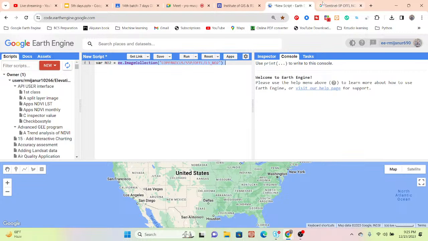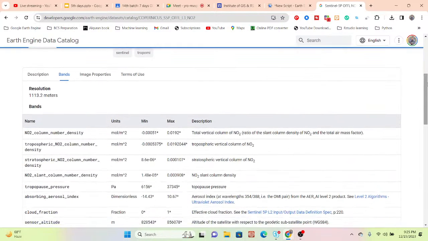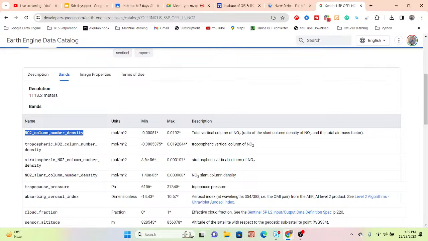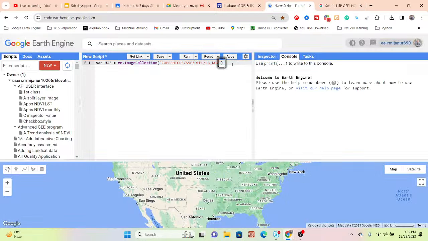Now this image collection has different types of bands, but this time I want to work only with the specific band, nitrogen column number density. Simply copy this band name and then select this specific band, using select here. Now suppose I need this dataset for a specific boundary.